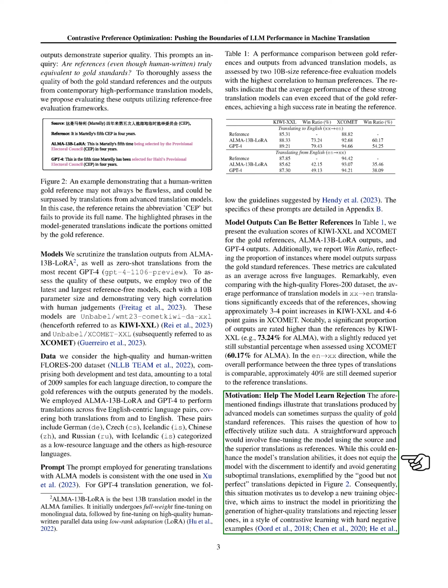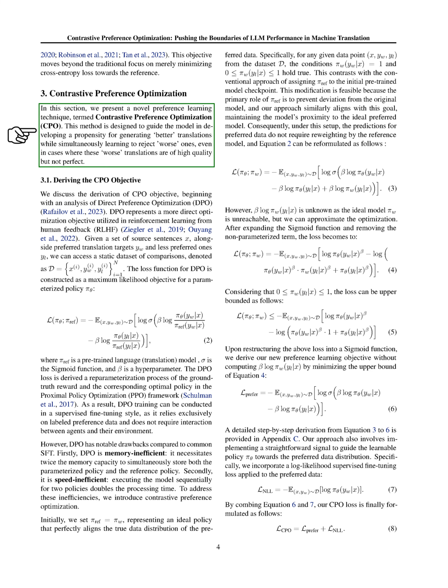Section: Contrastive Preference Optimization. In this section, we introduce a new method for learning preferences, which we call Contrastive Preference Optimization, CPO. This technique is designed to help the model learn to generate better translations and reject worse ones, even if those worse translations are still of high quality but not perfect.